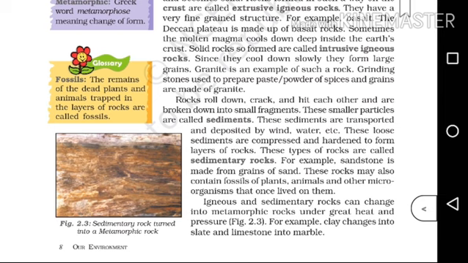Okay. Igneous and sedimentary rocks can change into metamorphic rocks under great heat and pressure. For example, clay changes into slate and limestone into marble. So, these igneous and sedimentary rocks will change to metamorphic rock under heat and pressure. Okay, for example, clay changes into slate and limestone into marble. So here they are given examples, the clay into slate and limestone into marble. These are the two examples of metamorphic rocks.